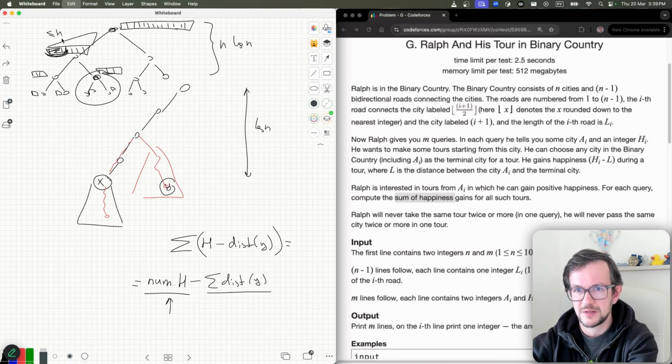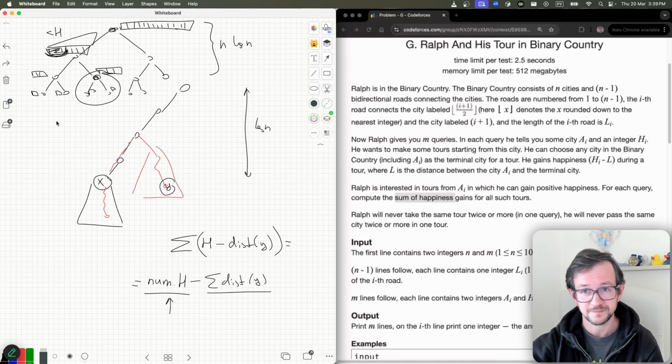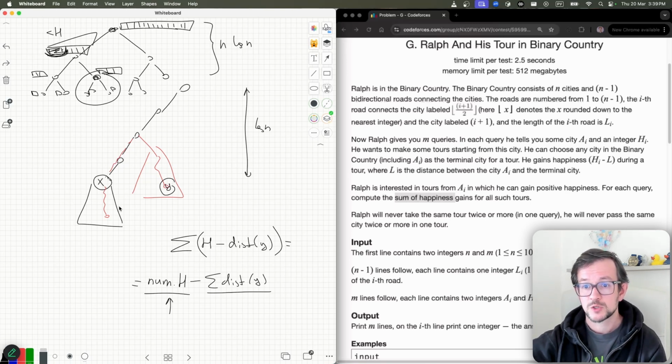Exactly less than h. That's it. That's how I will count the number of elements with distance less than h. So I will split my problem into log n problems of finding elements inside a subtree. For example, here I need to find elements with distance less than h. Then I go here, and then here, then here. So I know this distance, let's say this distance is, I don't know, d.